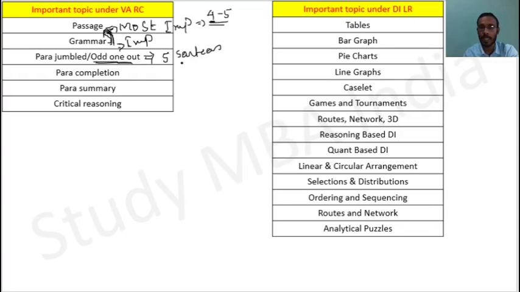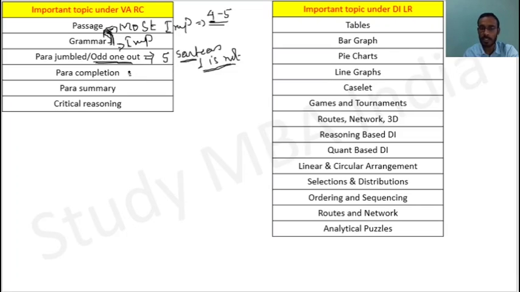and you have to make a paragraph. So out of 5, 4 will be suitable and the one that is not suitable, one that does not fit in that paragraph, maybe the meaning will be different, that you have to choose. That is basically the odd one out, right?